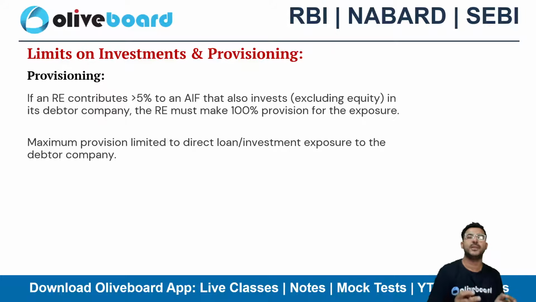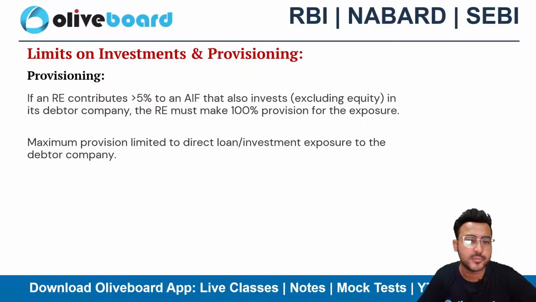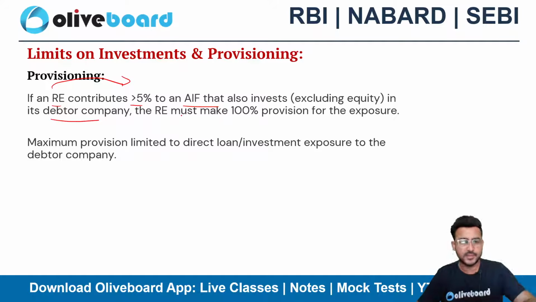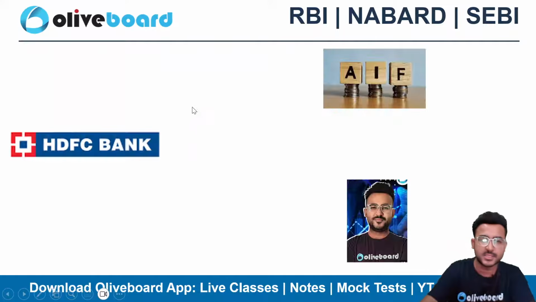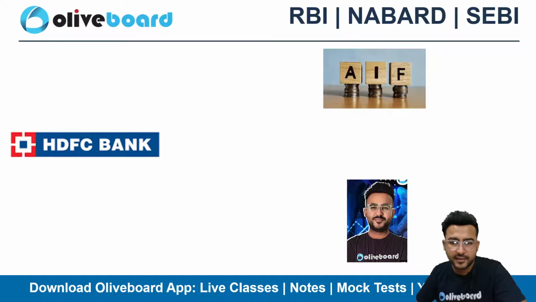Limits on the investment and provisioning. If I talk about the provisioning, then if the RE has contributed more than 5% of an AIF corpus, and the AIF is again making investment in the debtor company. Let me just simplify it for you. Let's try to understand this particular provision.